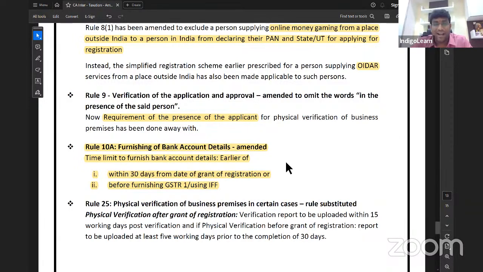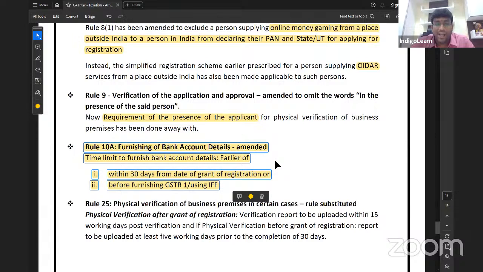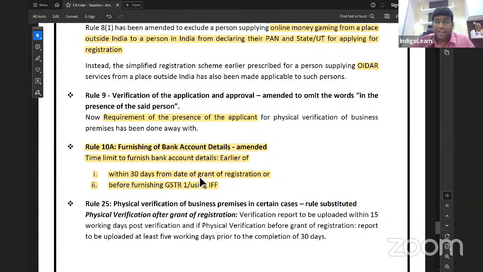Now, what they have specified is that you have to furnish your bank account details within 30 days from the date of grant of registration. 30 days from the date of grant of registration or before furnishing GSTR 1, whichever is earlier. Within 30 days from the date of grant of registration or before furnishing GSTR 1 or using IFF, invoice furnishing facility in case of QRMP. So within 30 days from the date of grant of registration or before filing GSTR 1, whichever is earlier, you have to update your bank account details on the GST portal. Practically, we update by submitting a cancelled cheque online.